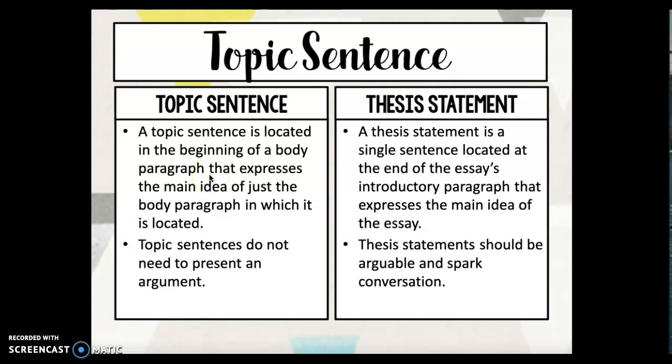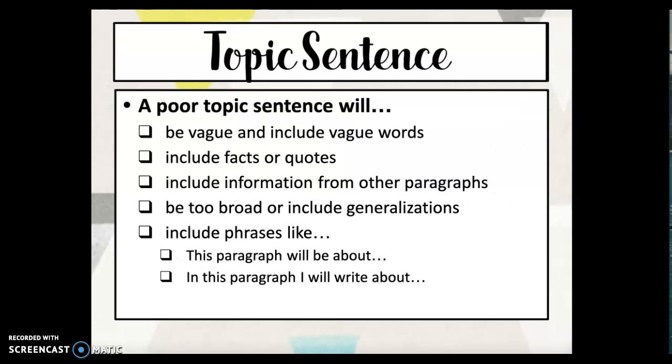Alright, so a topic sentence and a thesis statement are different. A topic sentence is located in the beginning of a body paragraph and expresses the main idea of just the body paragraph in which it is located. Topic sentences do not need to present an argument. Thesis statements are a single sentence located at the end of the essay's introductory paragraph that express the main idea of the essay. Thesis statements should be arguable and spark conversation.